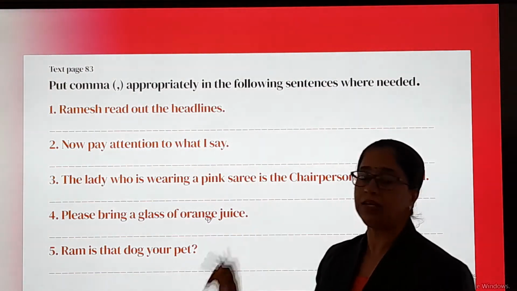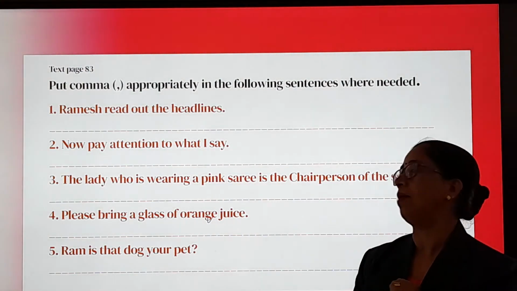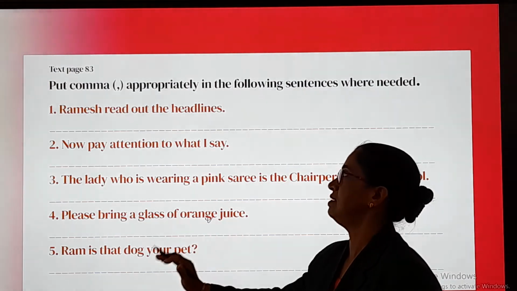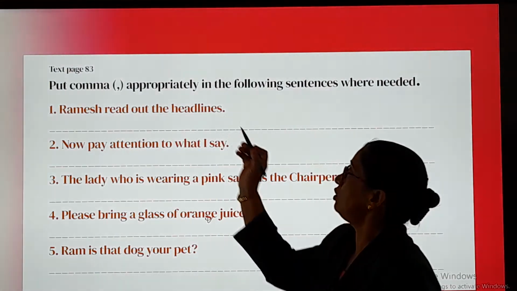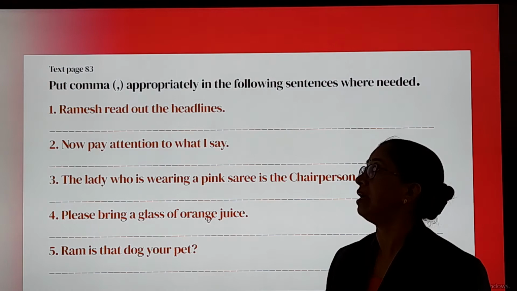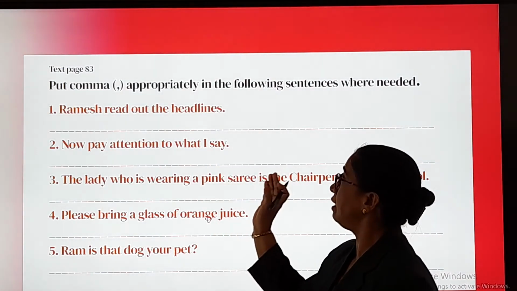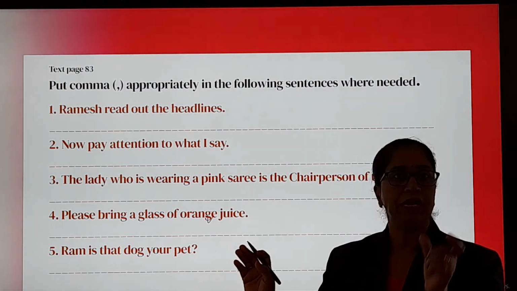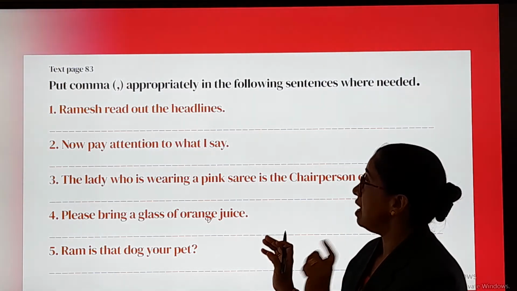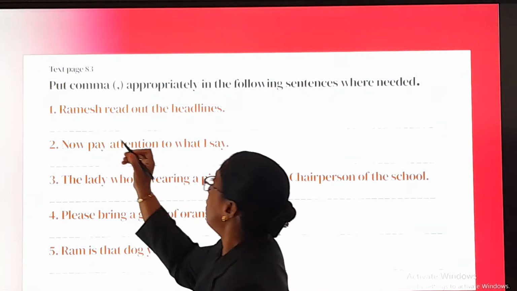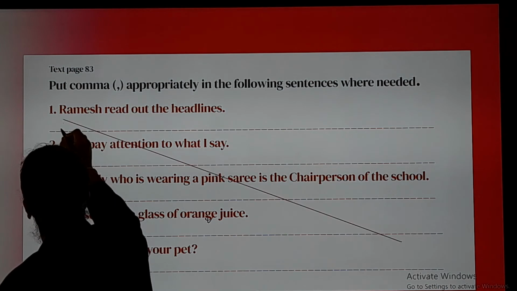Now text page 83, the use of comma, I am going to help you out with few sentences. First one, Ramesh, read out the headlines. Okay. So Ramesh, read out the headlines. So you are mentioning the name of the person. So after Ramesh, what do you have to do?